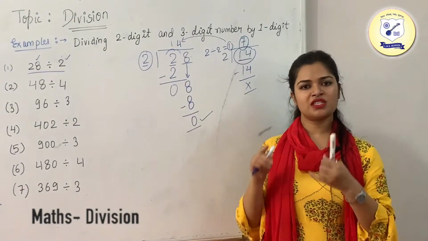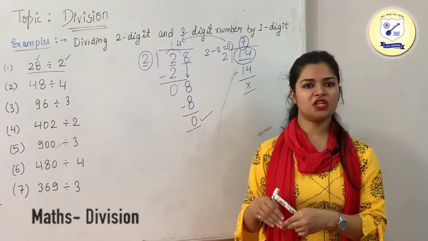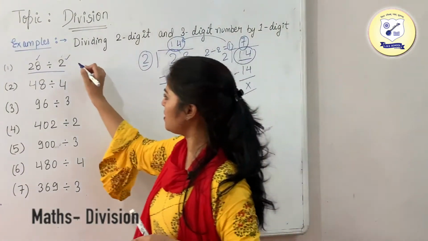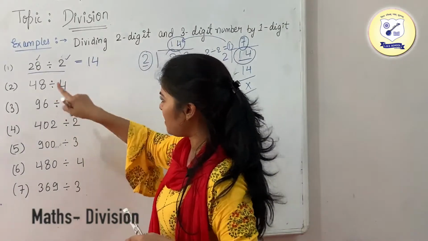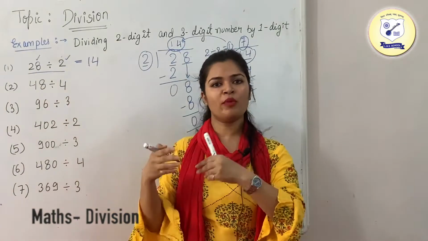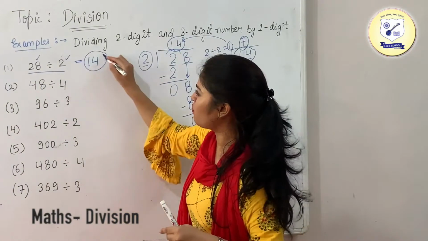Now we are done with this. You need to do it until you get 0 in your remainder. So this is your quotient, which is your answer. So write it down here. That means that when you divide 28 into groups of 2, the number of groups you are going to form is 14.